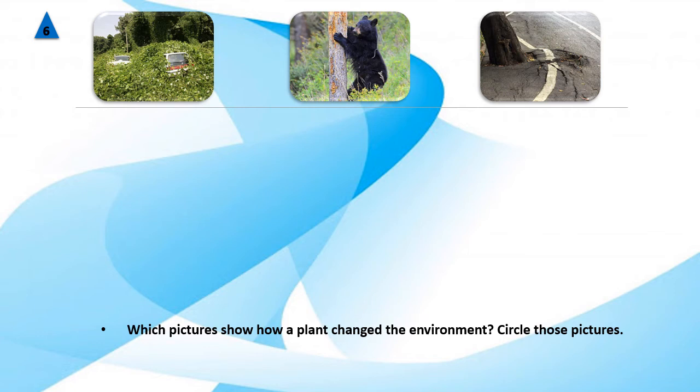What do you think? Very good. We should circle the picture of the plants on the car. We should also circle the tree roots breaking through the cement in a sidewalk.